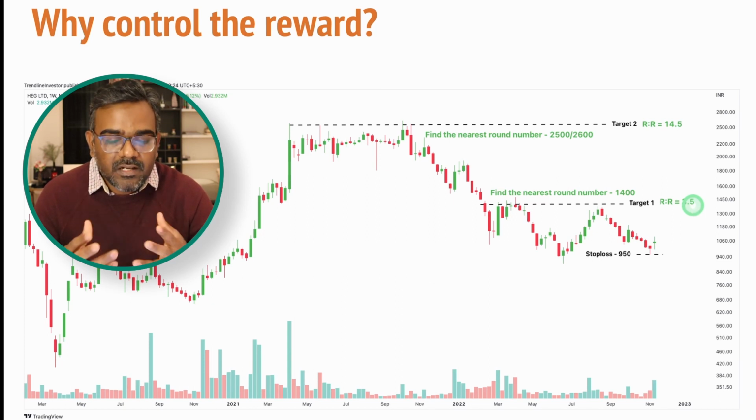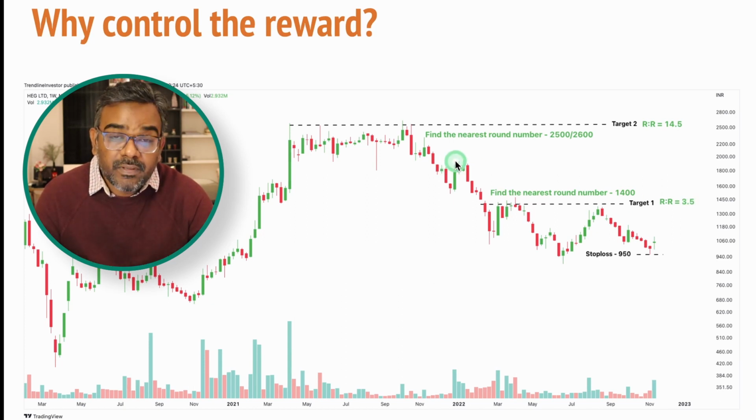And if you want more targets, then you just go to the previous swing low. You can also use the previous resistance on the weekly. You can also find this one, but I'm going to look at major zones. Now this is a major resistance zone, which is 2500, 2600, if I round off to the nearest round number. Now this is 14.5 times the risk that you're going to take.